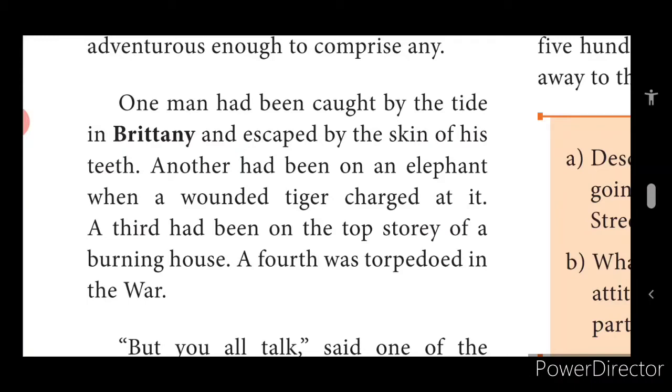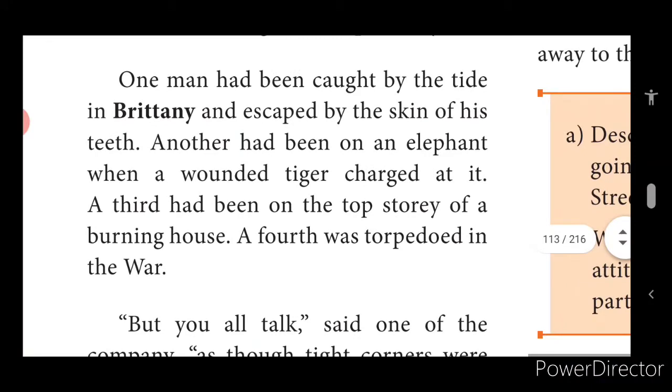But these four friends at first keep talking about physical trouble. The first man said he escaped very narrowly from a tide in Brittany, a region on the northwest coast of France, children. The other said he had been on an elephant while a tiger charged at it.